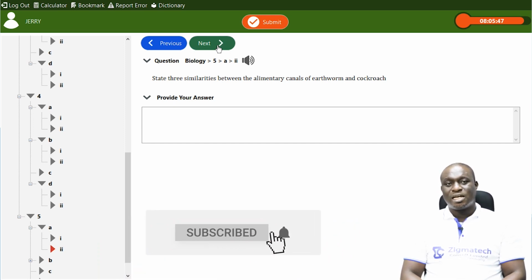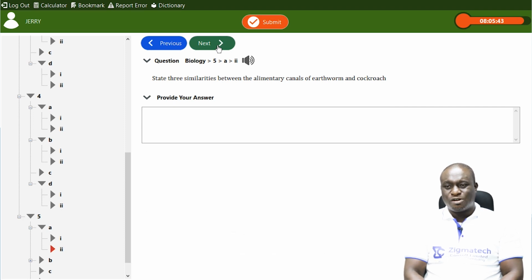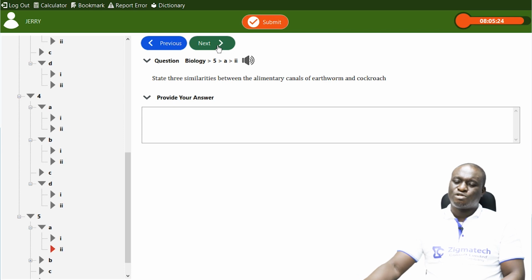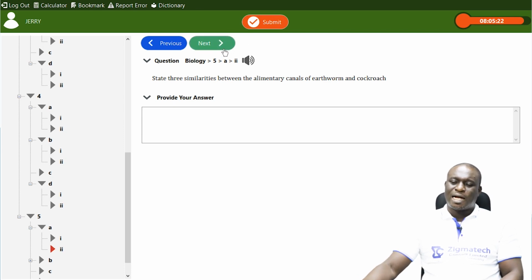The major function of the gizzard is for grinding of food. In a bird, the gizzard is called the glandular stomach. So in earthworm and also in cockroach, there is presence of what? Gizzard. So these are 3 important similarities between the alimentary canals of earthworm as well as that of a cockroach.